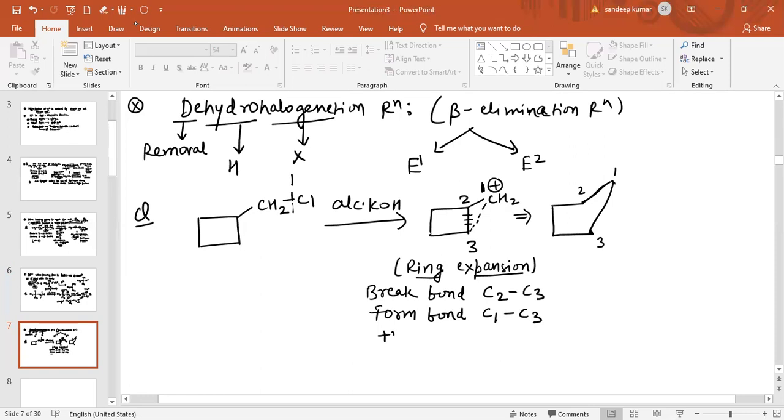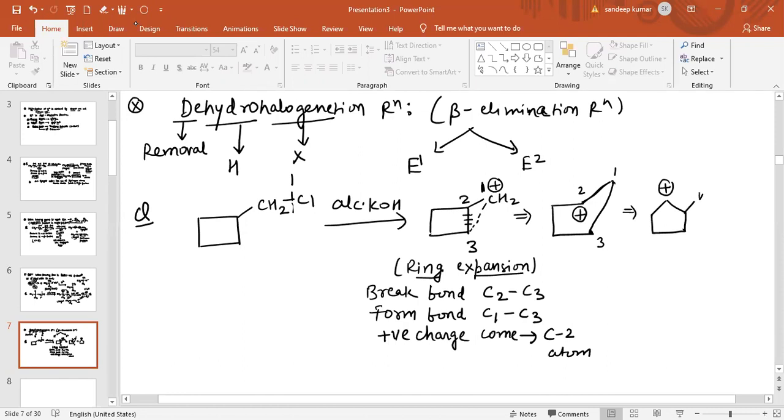After that, positive charge will come on the C2 carbon atom. So this carbon atom will bear positive charge now after ring expansion. So we can easily say, when we draw it well, it will be like this. This is the stable carbocation. So the 4-member ring is converted into a 5-member ring to avoid angle strain.